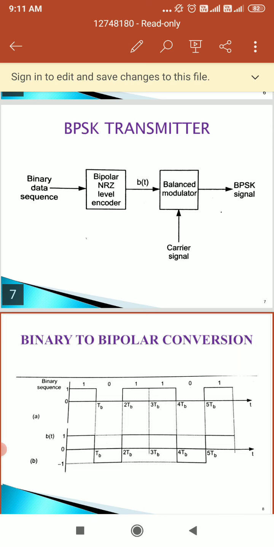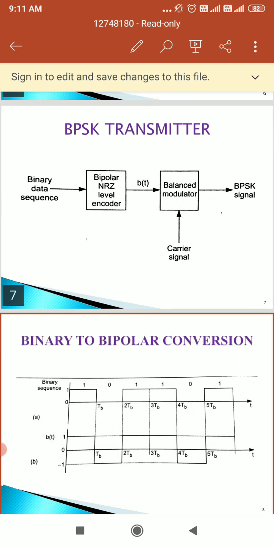So the BPSK signal can be generated by applying the baseband data sequence to a bipolar non-return to zero level encoder, and the carrier signal is given to the balanced modulator, which we can call a product modulator. You can observe the diagram here, which shows the block diagram of the binary phase shift keying transmitter or generator. The BPSK signal is S of t equal to B of t into square root of 2Ps cos 2 pi fct.